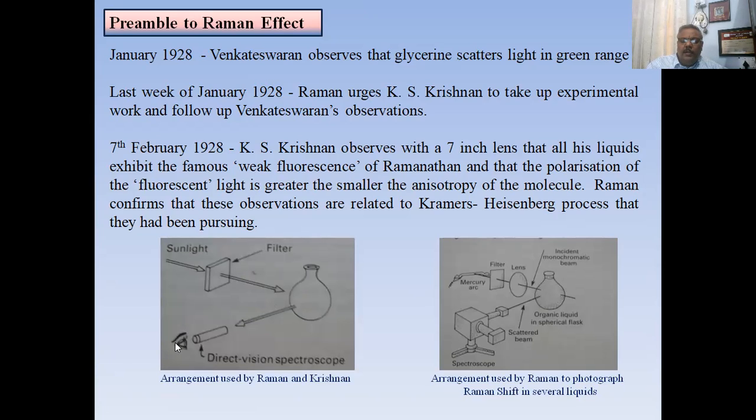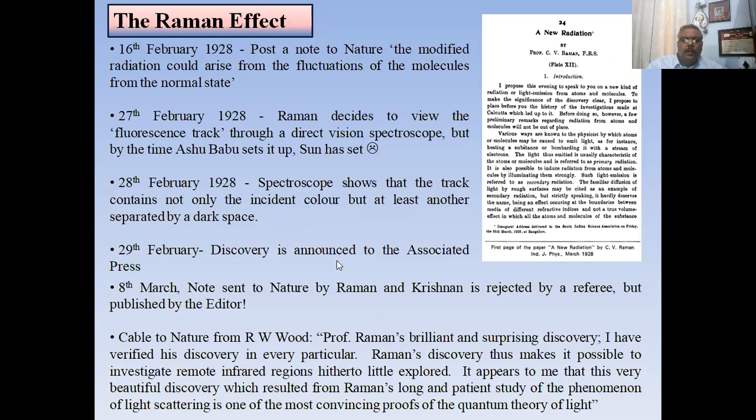This was the arrangement used by Raman and Krishna. There is a filter, the sample in the transducer, and here is the observer. So on 16th February 1928, he posted a note to the Nature magazine about the fluorescence, and the modified radiation could arise from the fluctuations of the molecules from the normal state.